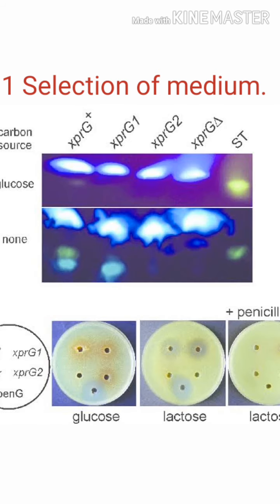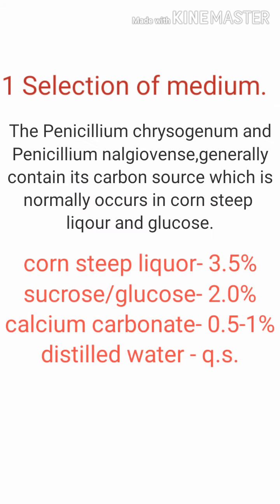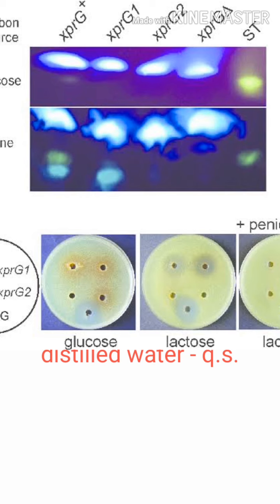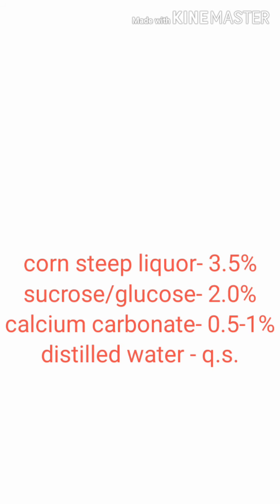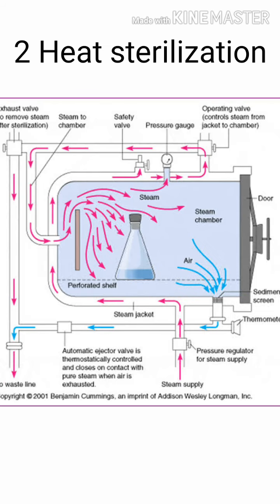Now we are coming to selection of medium for penicillin. Media offers the essential elements necessary for the production of cell materials. The Penicillium chrysogenum and Penicillium nalgiovense generally need a carbon source, which normally occurs in corn steep liquor and glucose. A medium of corn steep liquor and glucose is added to the fermenter. Medium also contains salts like MgSO4, K3PO4, and sodium nitrate. They deliver the vital ions essential for the fungus's metabolic action.